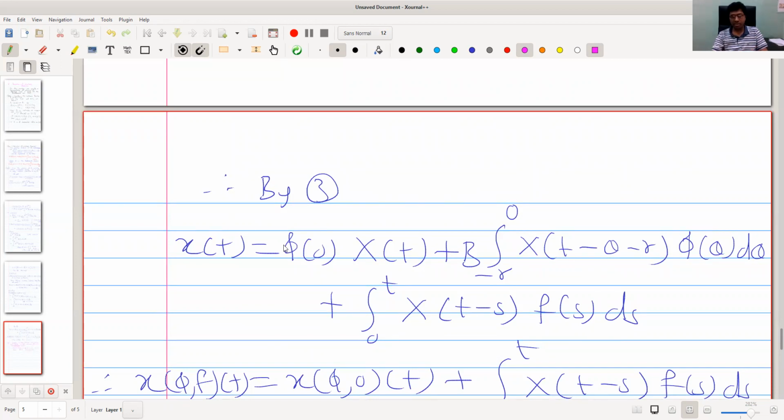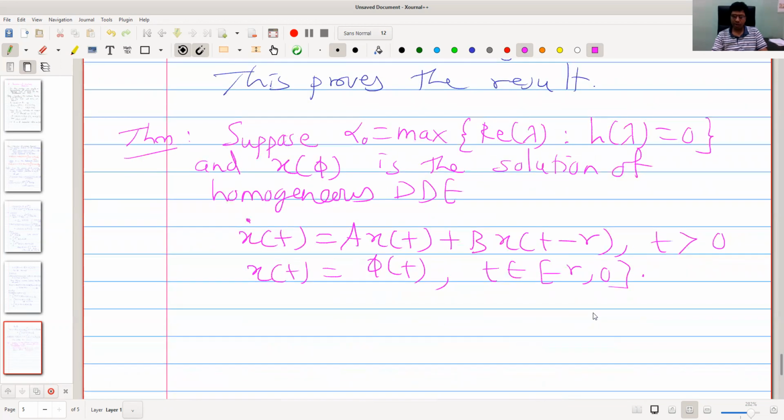Okay, so initial condition is now phi of t. Okay, and the solution is phi of 0 capital X of t and this second term. Okay, and next step is non-homogeneous case. Okay, so with this f. Okay, now we provide bound on this solution. Okay, we already have seen the bound on fundamental solution. Now we discuss bound on this more general thing.